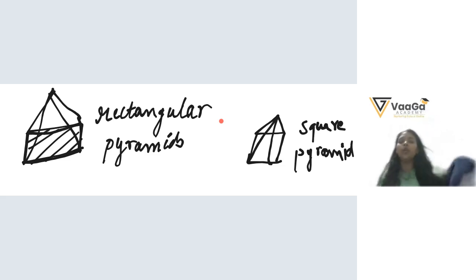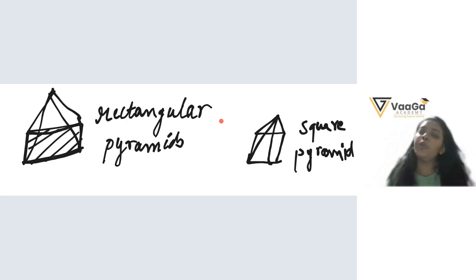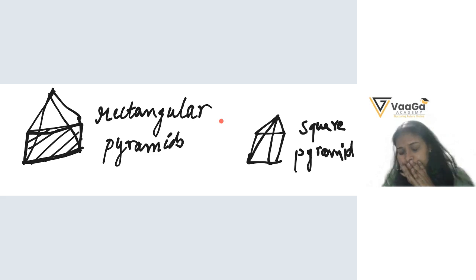Okay, now do you know what a prism is? Look at the top shape. Then you know what it is. It's a pentagonal prism. It's a triangular prism. It's a square prism. Very good. You are very smart.